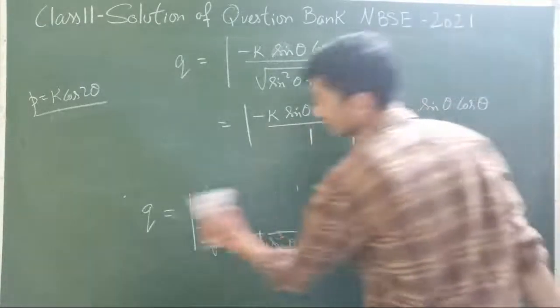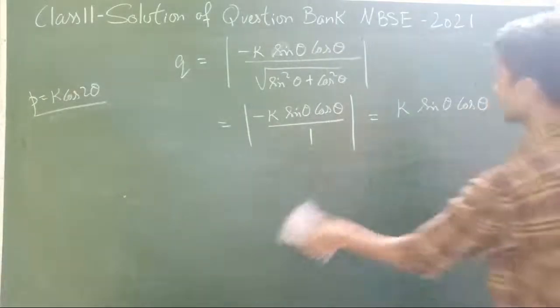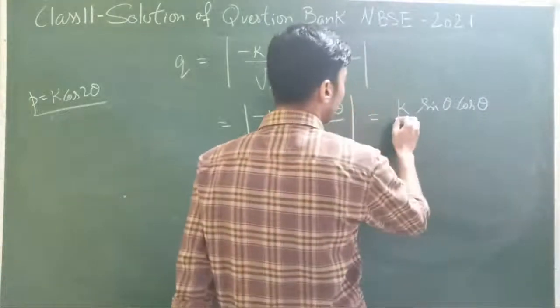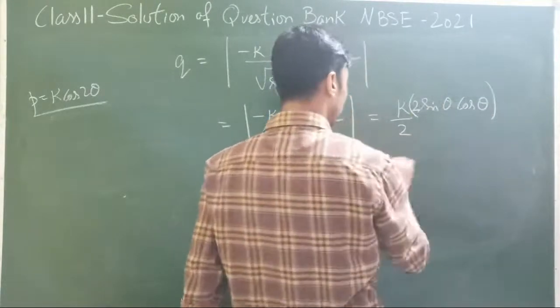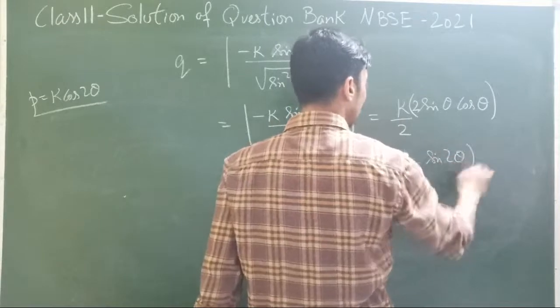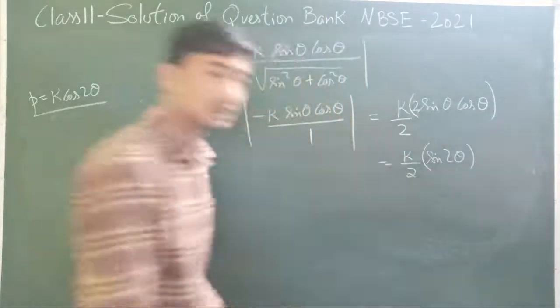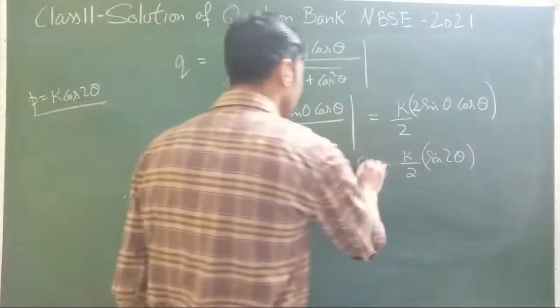Now since we already have learned multiple angles in trigonometry, if I just multiply and divide by 2, then this becomes k by 2 sine 2 theta. Because 2 sine theta cos theta is what? Sine 2 theta. All of us know that. So this is the value for Q.